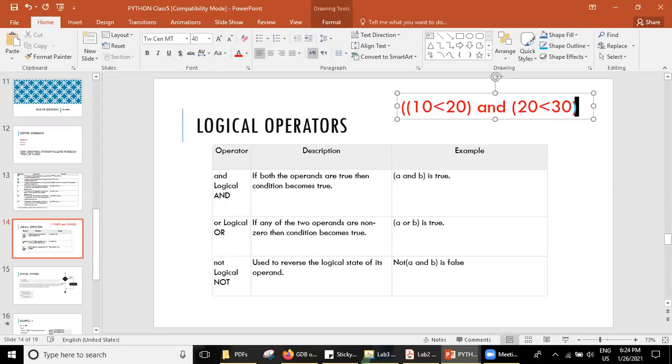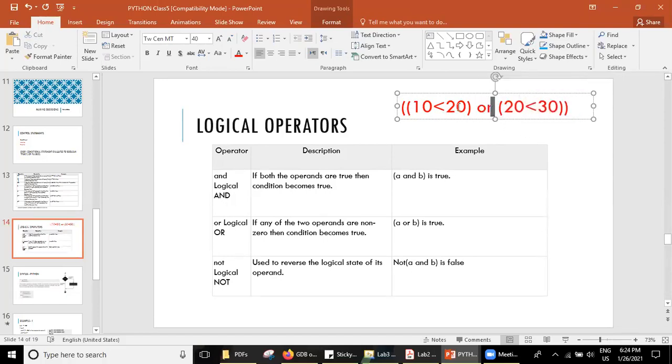So the first condition, what is this? 10 is less than 20 is A, 20 is less than 30 is B. A and B. If A is true and B is true, then only the full operation will be considered as true. Got it?